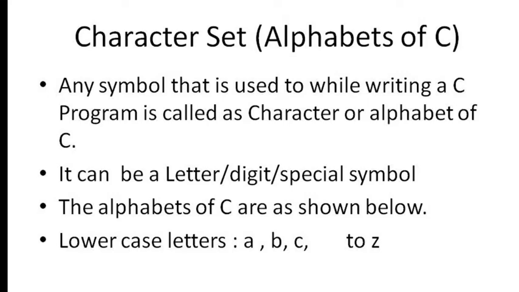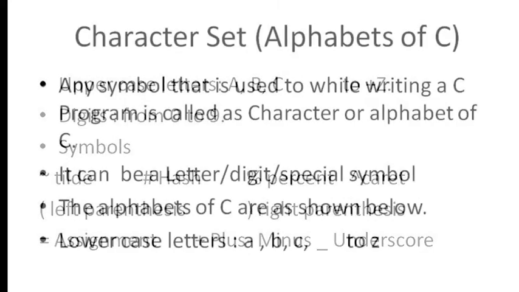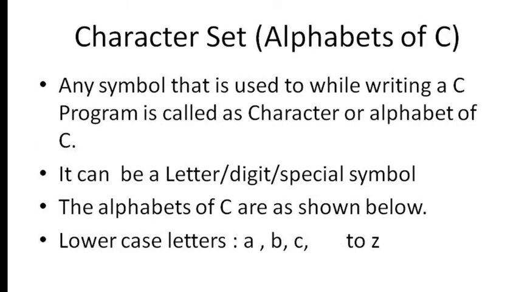So the character set of C can also be called what? The alphabets of C program. Any symbol that is used to write a C program is called a character or alphabet of C. What is an alphabet of C? It may be a letter, a digit, or a special symbol. So we can list out all the alphabets or characters of C.